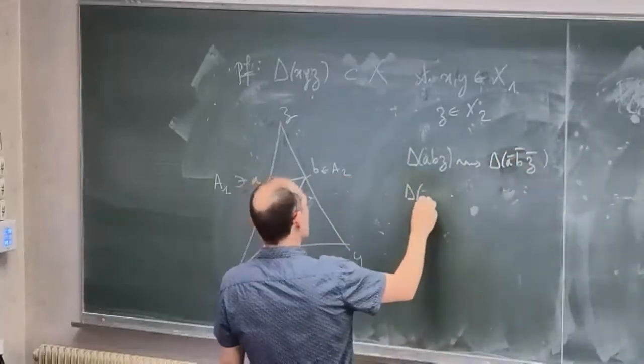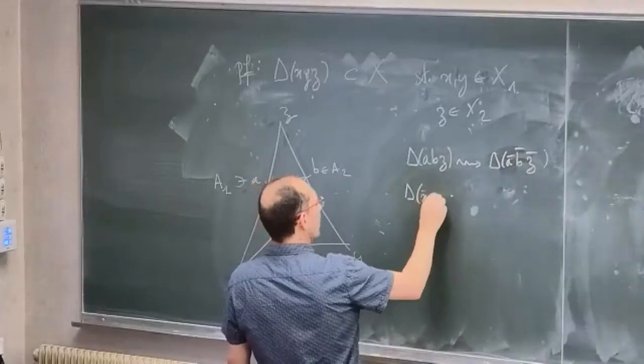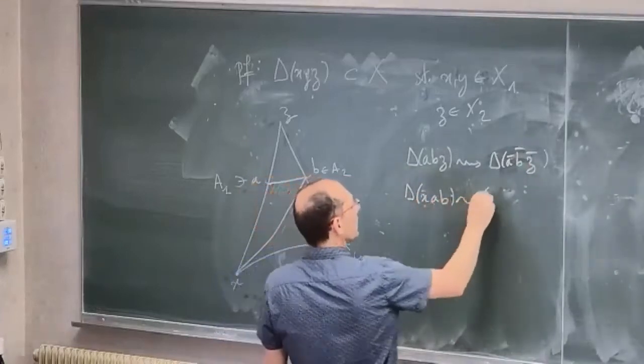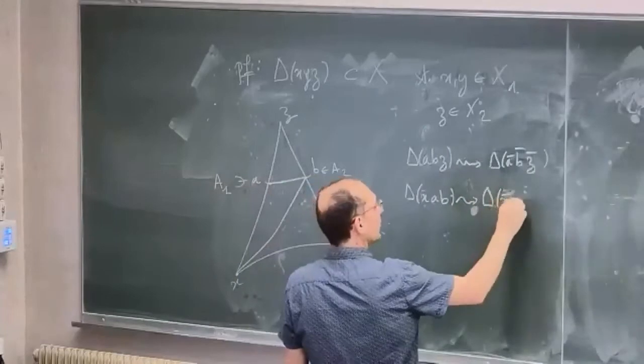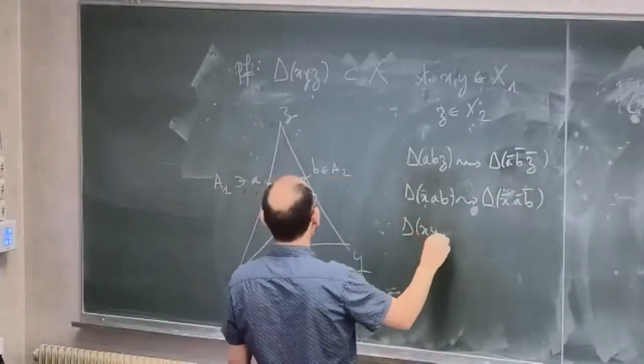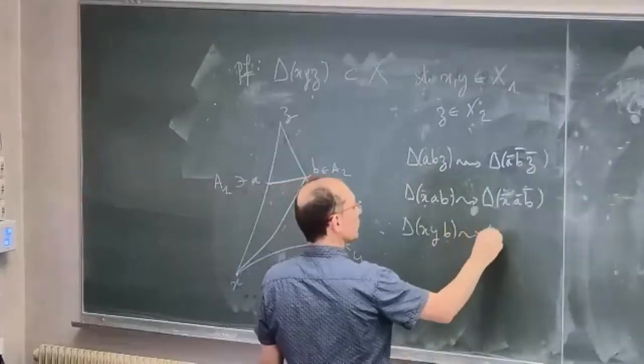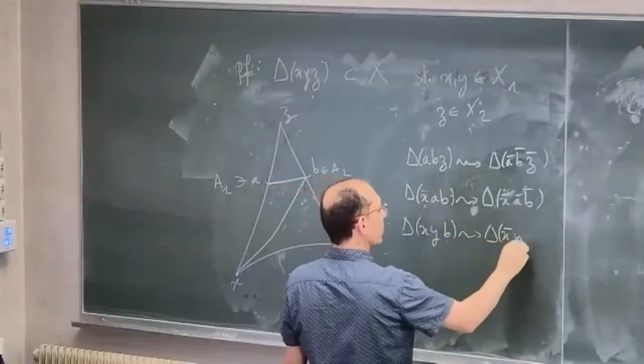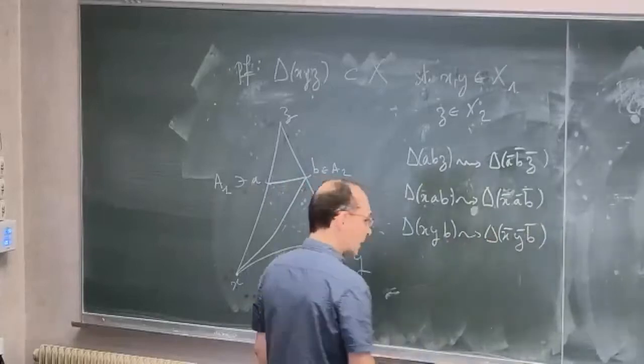Triangle xab will be triangle x bar, a bar, and b bar. And the triangle xyb will be the triangle x bar, y bar, and b bar.